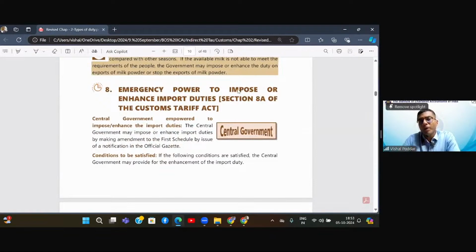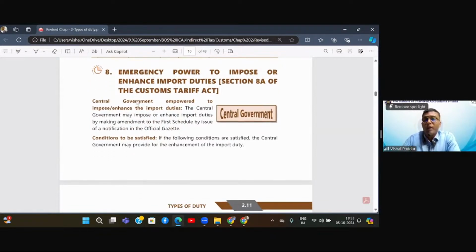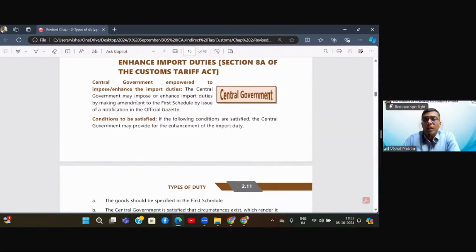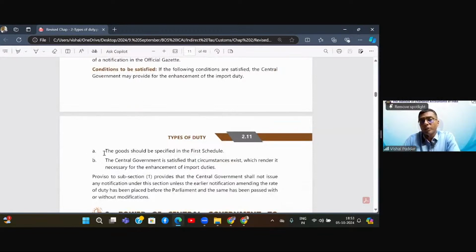Similarly, they have emergency power to impose or enhance the import duties. Now here, what is the difference? The condition is, here the first condition says goods should be specified in the first schedule. So the difference between the previous power and this power is, in case of export, even if the goods are not there in the export schedule, that is schedule 2, still they can add a new item in the export schedule and levy export duty. But for import, they can only add or enhance the duty on the products which are existing. They cannot add a new product to this list.